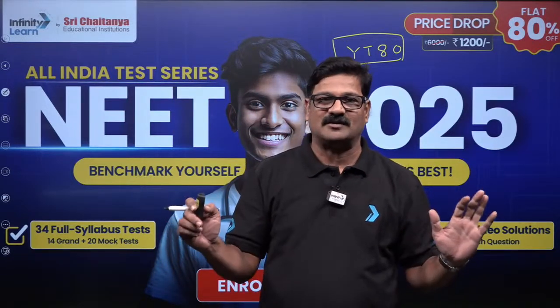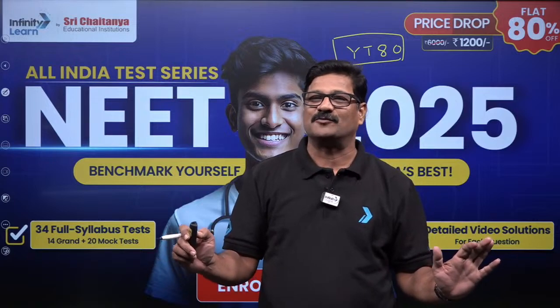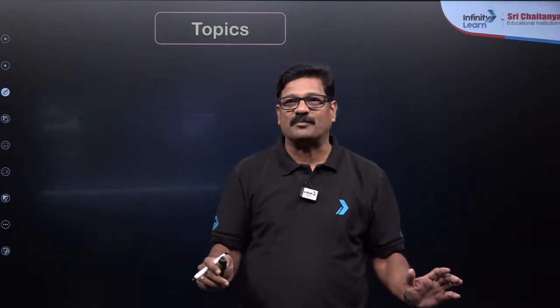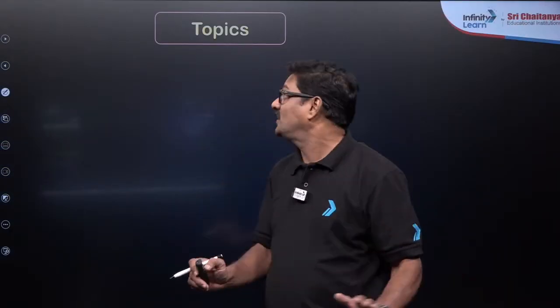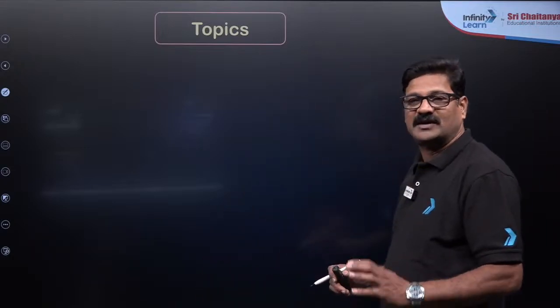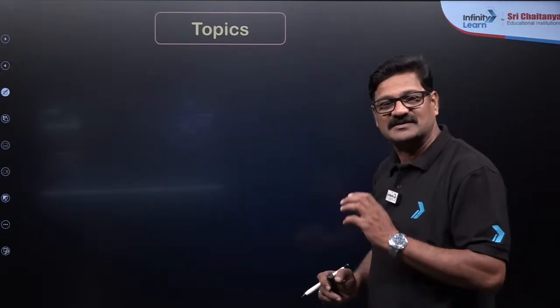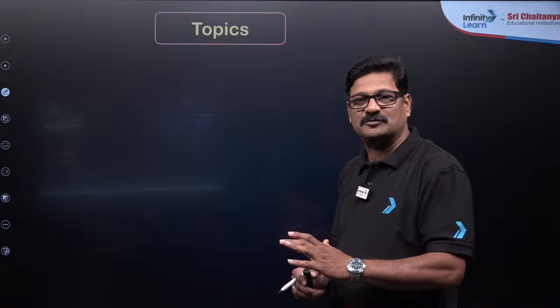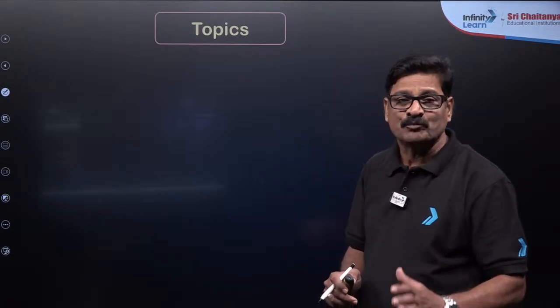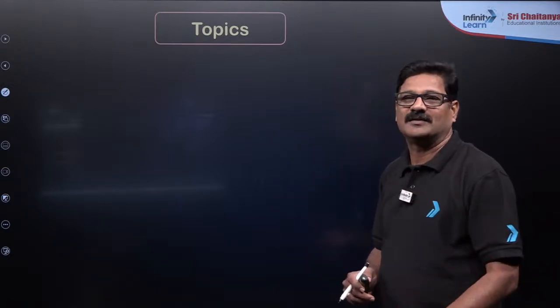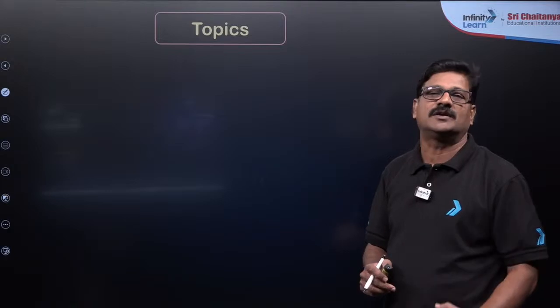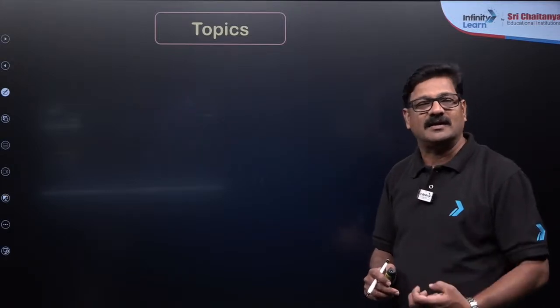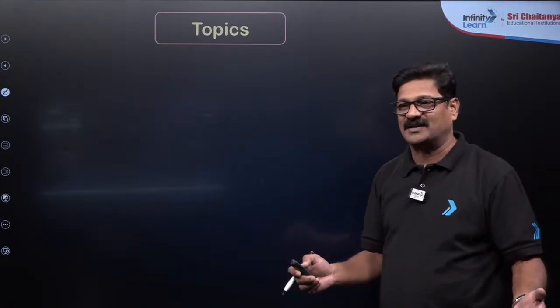Okay, anyways, our task is done and promotions are over. Now let us talk about the topics that we are going to discuss in chemical bonding. Chemical bonding is going to be the most important topic. It is connected to overall inorganic chemistry and also overall organic chemistry. Once you are very good at chemical bonding, you can handle most of the part of chemistry.